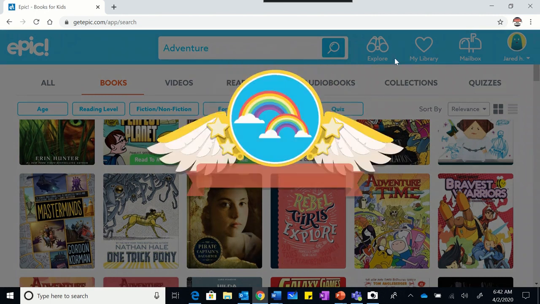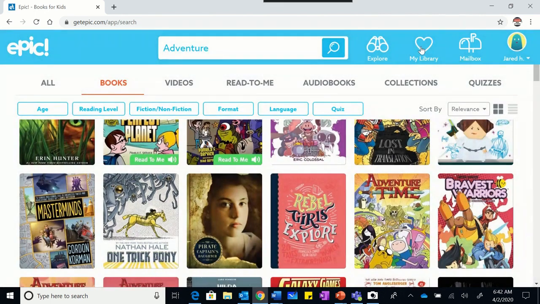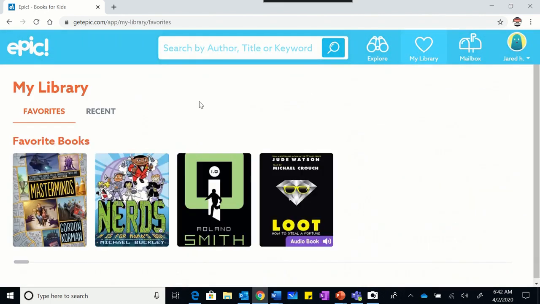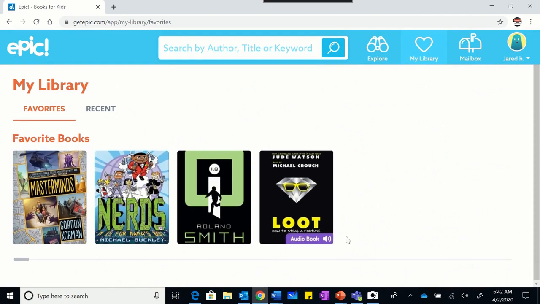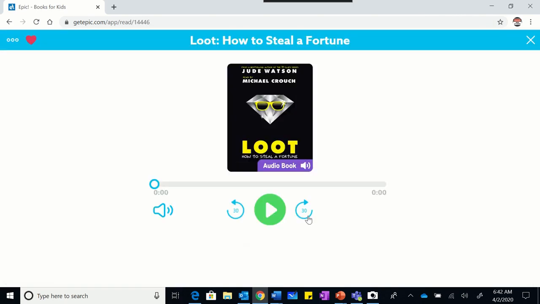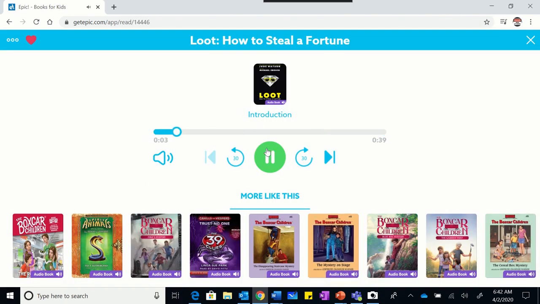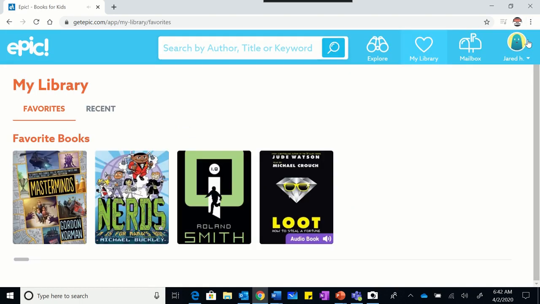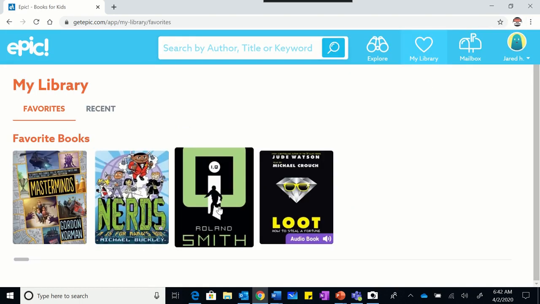How do I know that? Well, I'm going to go over to my library. And these are all the books I've added to my library. That means I can click on them at any time. You'll notice Loot is there as an audiobook. And I click on this. You can see it's going to read it for me. I find that annoying. So I'm going to probably myself pick books where I want to be able to read.